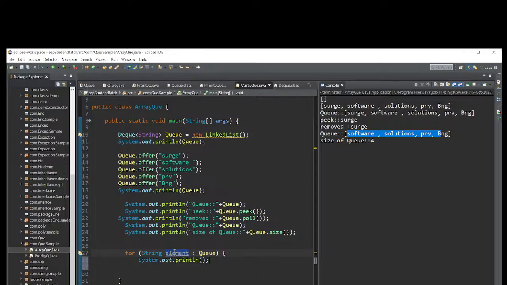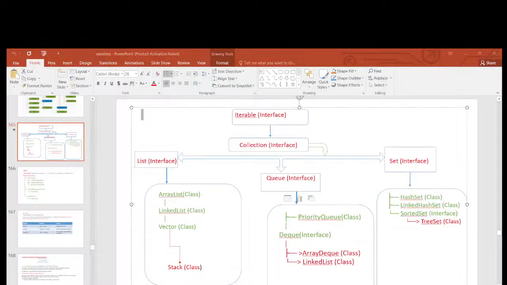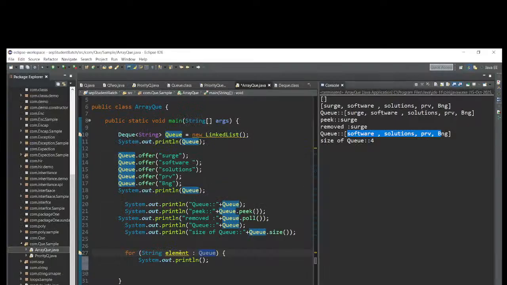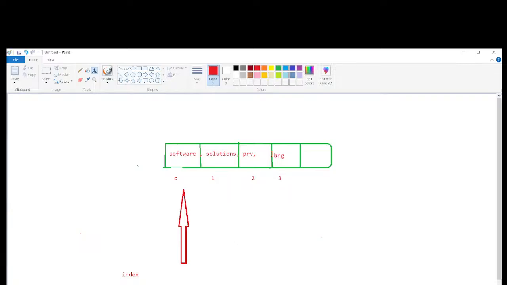Why? Because all of this will be stored in it. First the cursor will go to the first element, the software. If an element is available, the condition is true, then it will store and print the element. Again the cursor will move towards the next one. If an element is available, it will print. Again it will move to the next.